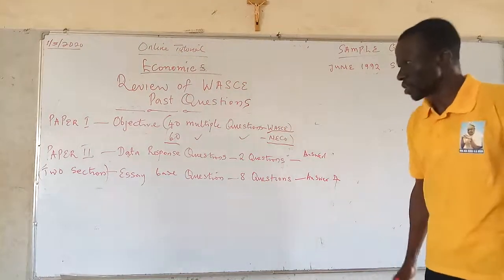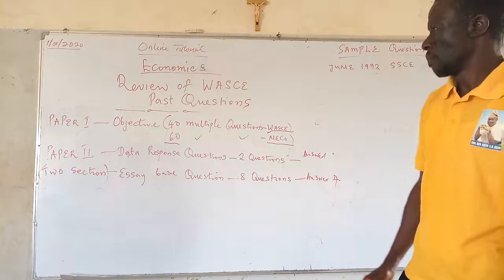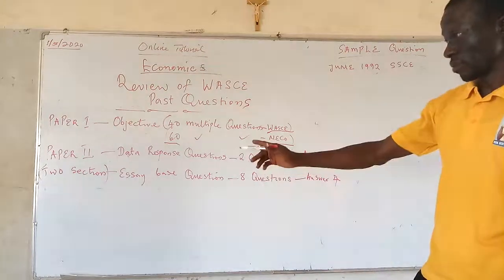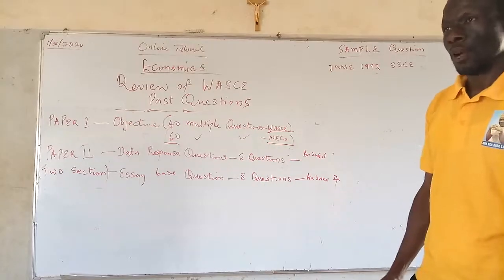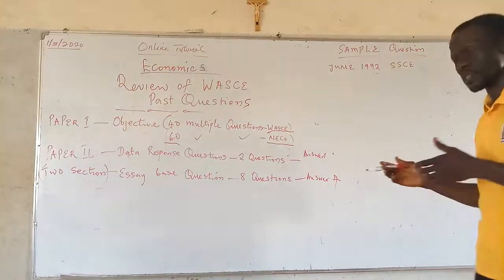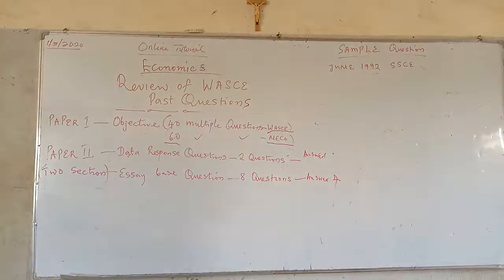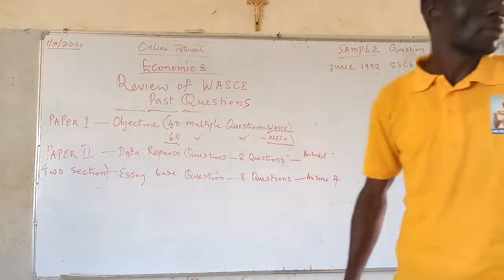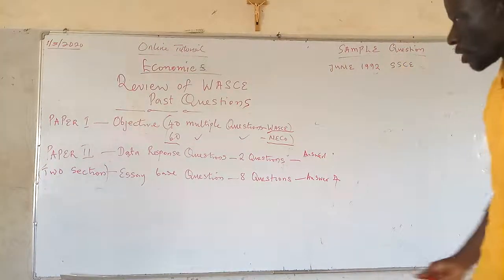Then we move straight to paper 2. Paper 2 is made up of two sections. We have section A and then section B. Section A is known as the data response question.